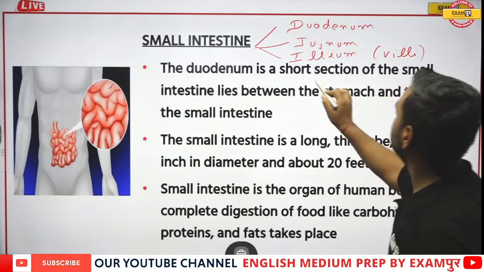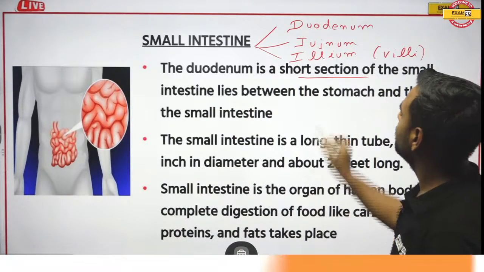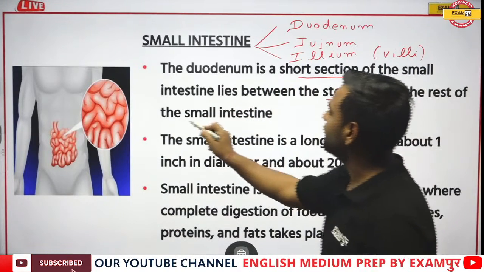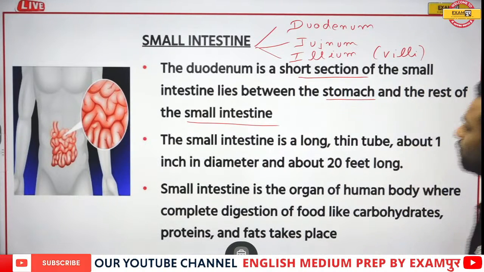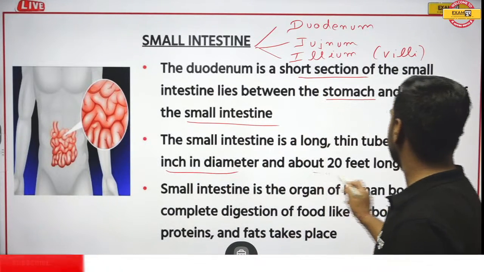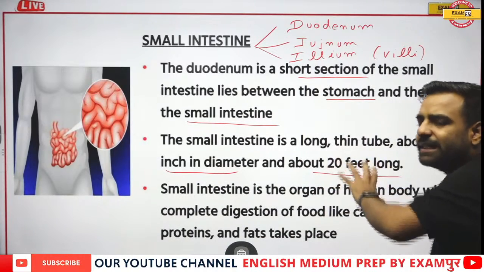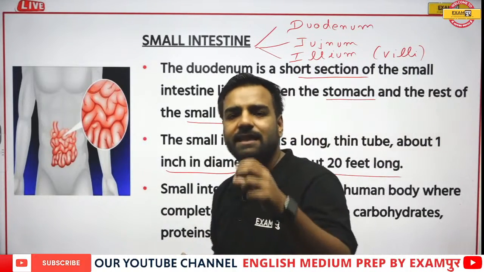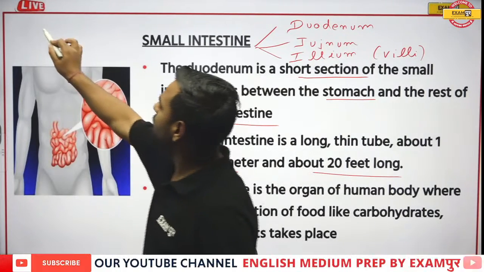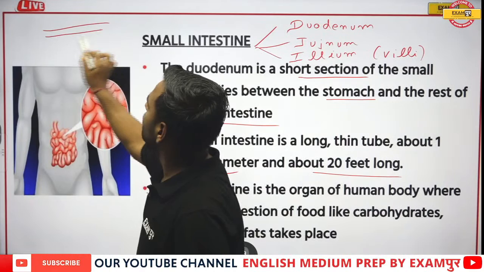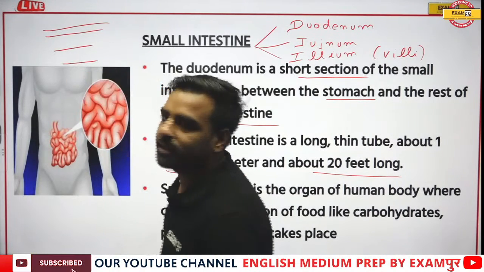So the duodenum is a short section of the small intestine which lies between the stomach and the rest of the small intestine. Now, small intestine is a long thin tube about 1 inch in diameter and about 20 feet long. Why have I written this? This is because in the examination it is asked about the dimensions. Apart from that, small intestine is actually longer than large intestine.